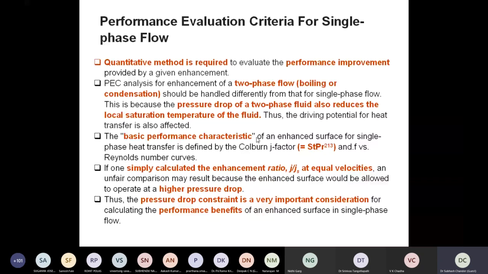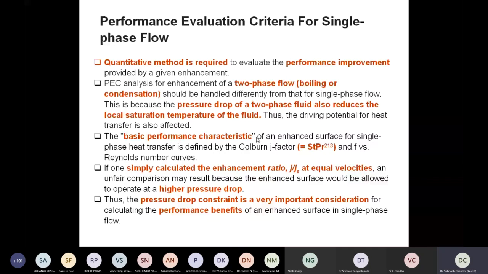This is a well-established relationship, which I'm not going to discuss here in detail because I presume that most of the participants are from the heat transfer side, and they have a thermal background. Even if you are not from a thermal background, these are not very specialized nomenclatures. You can take them from any heat transfer book and understand this terminology.